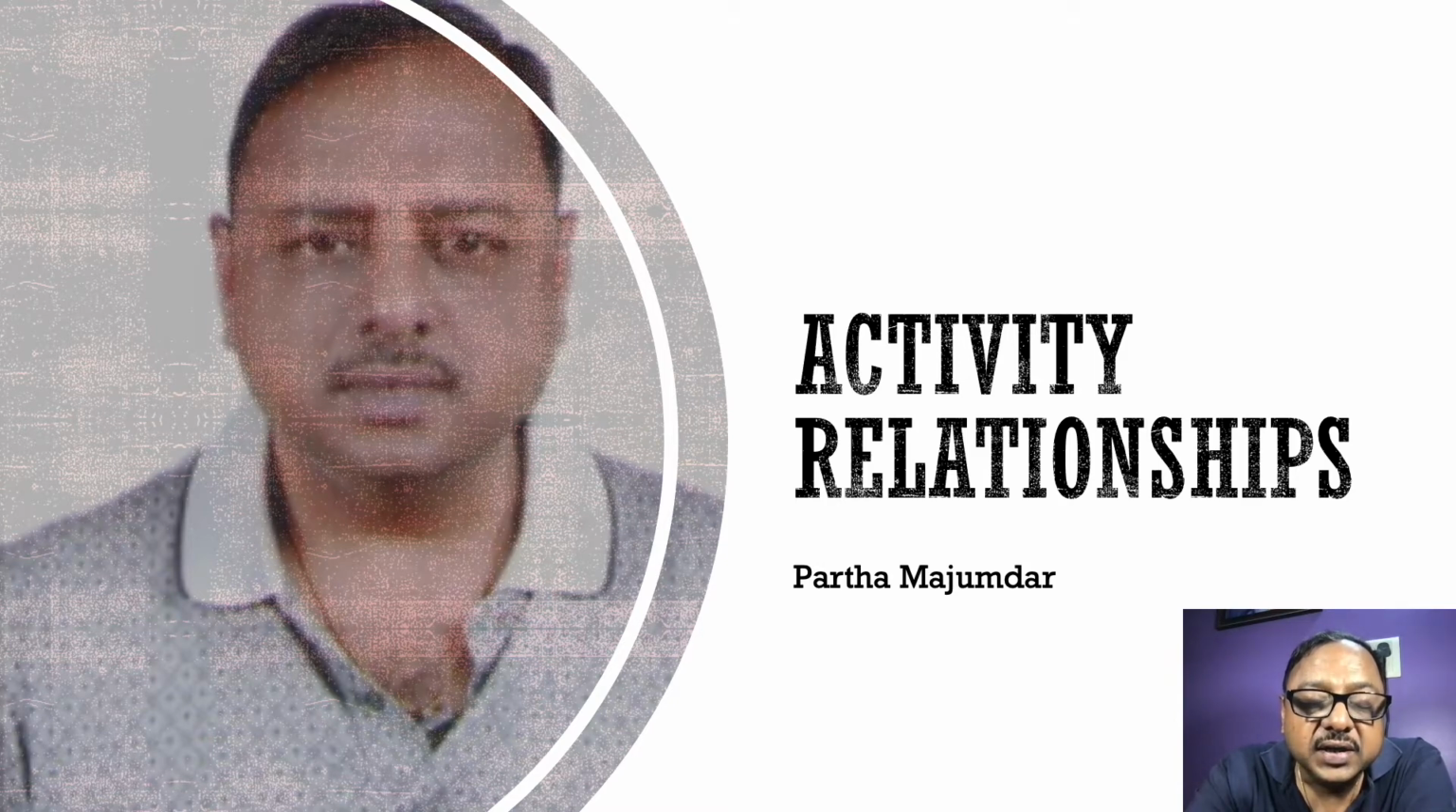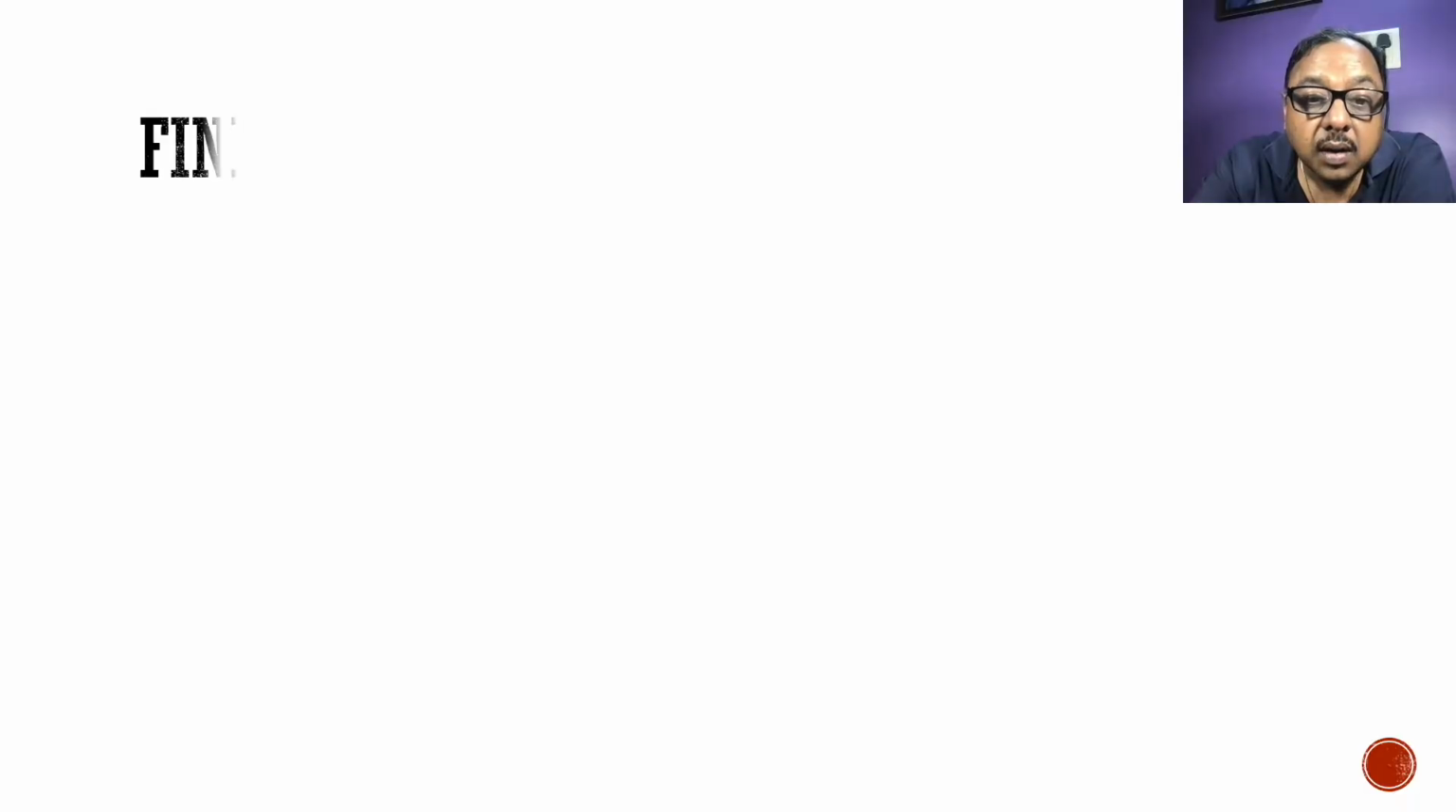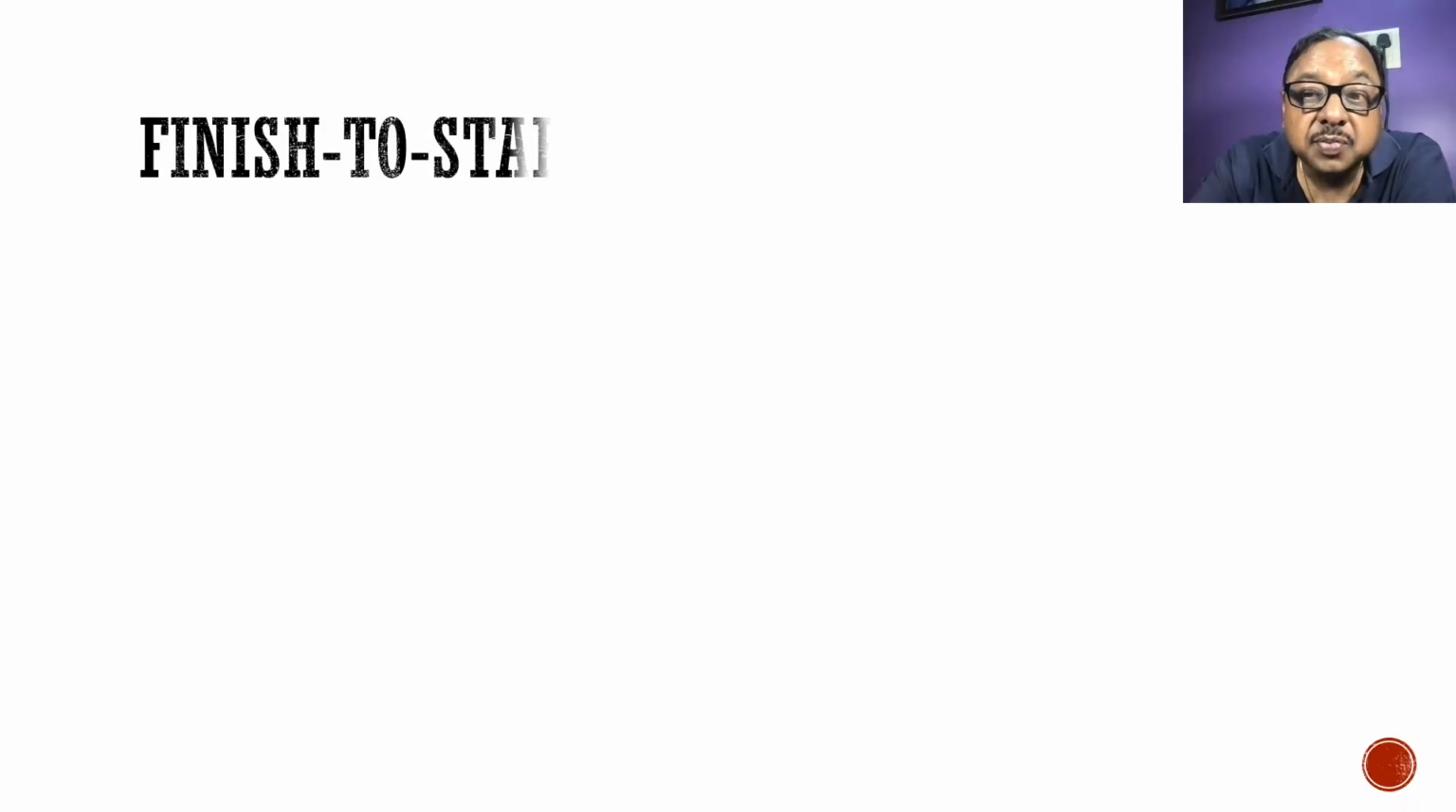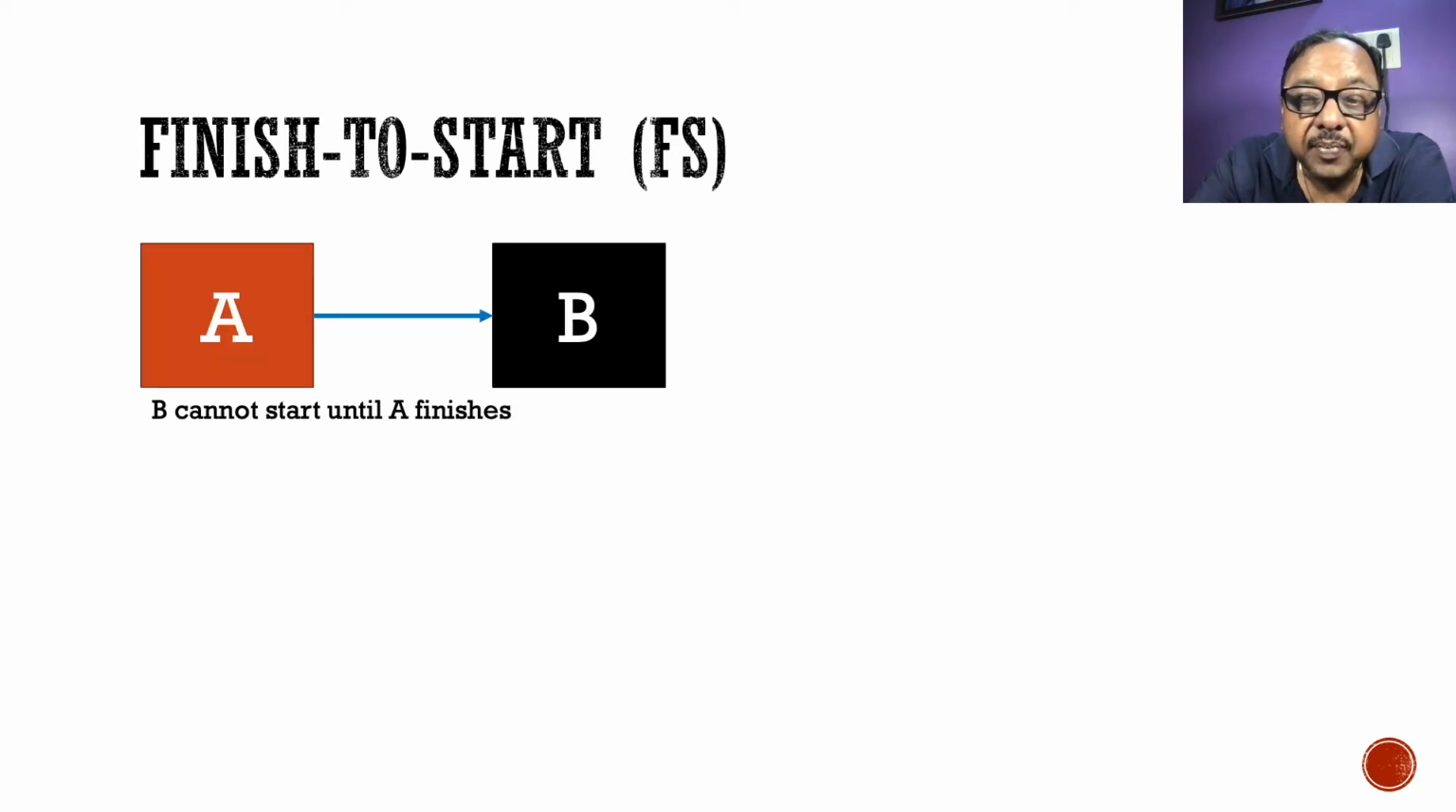In a project, the tasks are also sometimes referred to as activities. In fact, the words activity and task are used interchangeably. The first type of relationship which is possible between two tasks is known as the finish to start relationship, or FS. In this type of relationship, task B can start only after task A has completed. So task B cannot start before task A has completed.